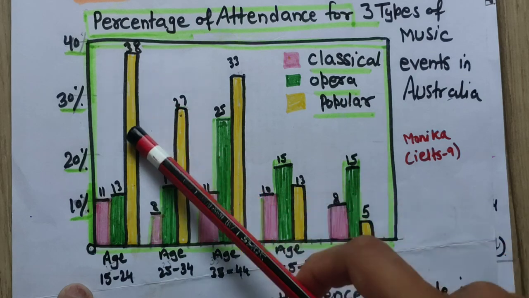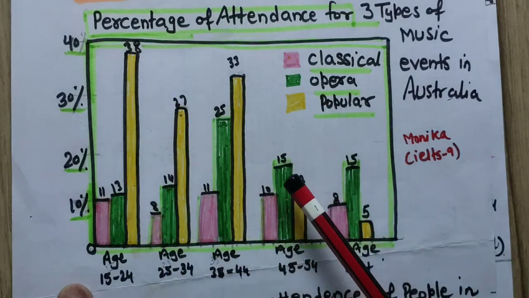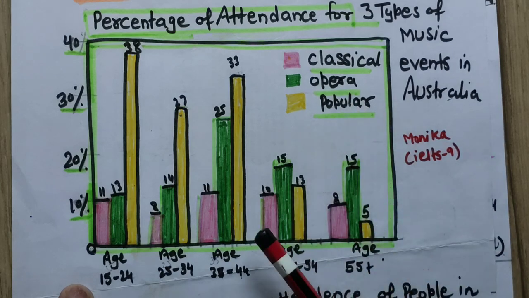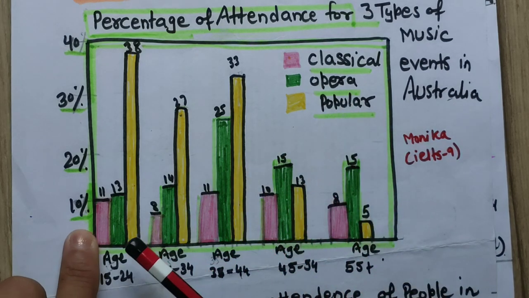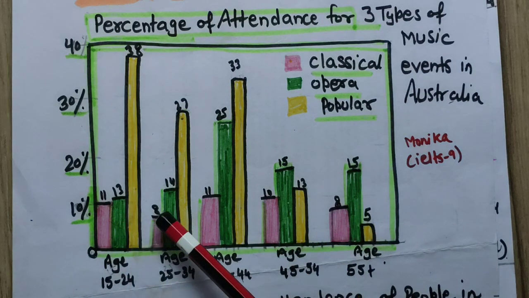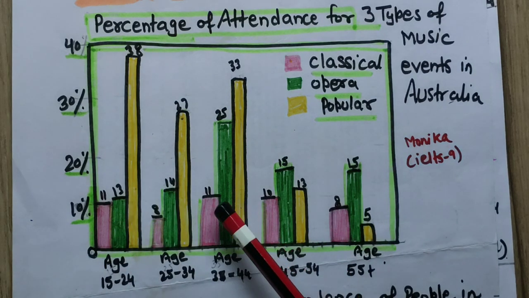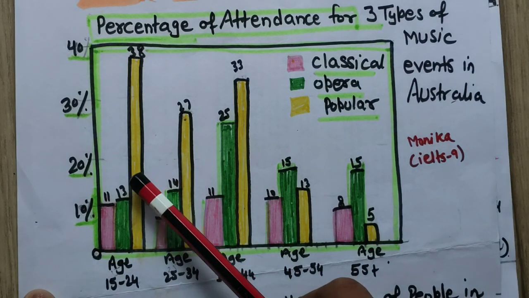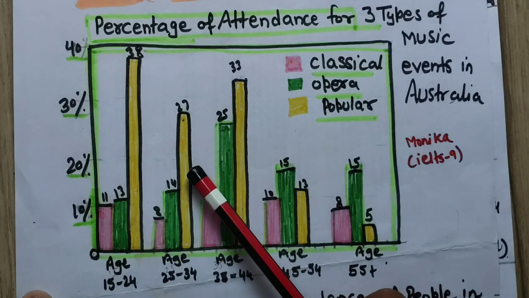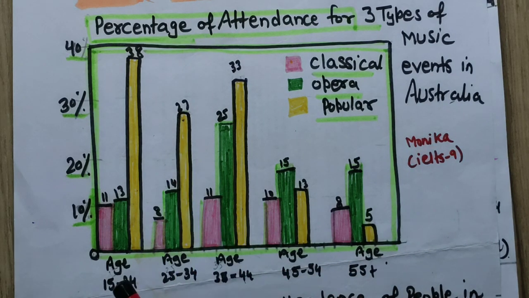I can see the yellow one going up and up. But in the last 2 categories, the green one is growing. Green one means opera and yellow one is popular here. And the pink one is just stable around, just little fluctuations are there. But I can see popular, this yellow popular music is more famous in this country. Now I have analyzed everything.